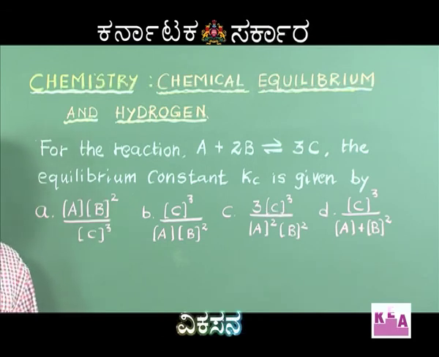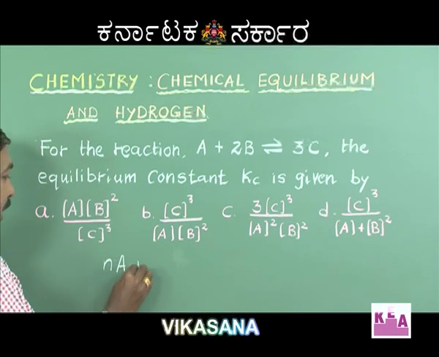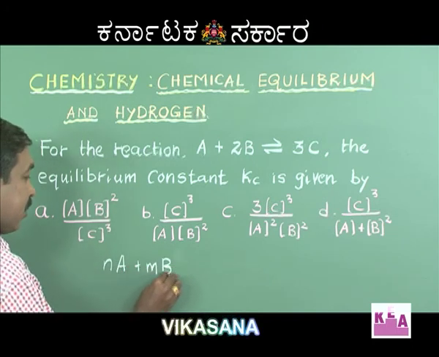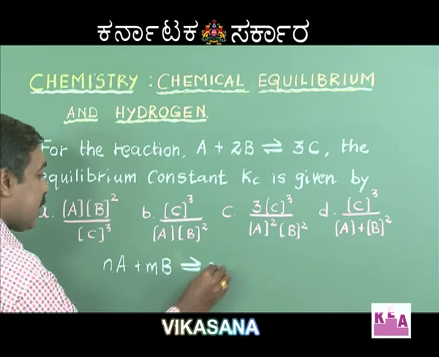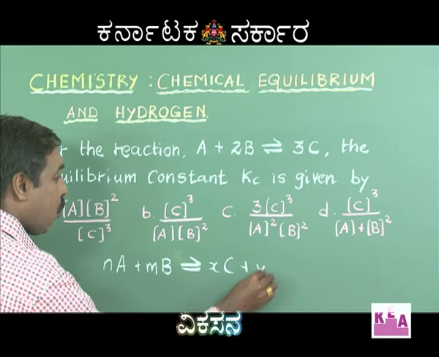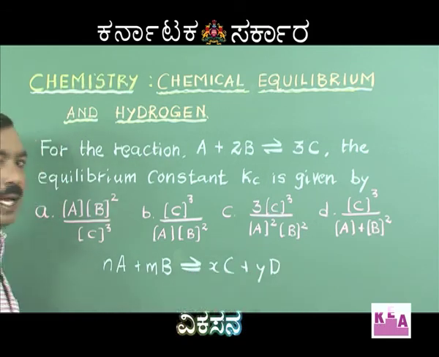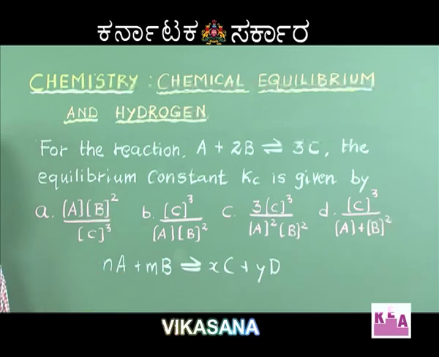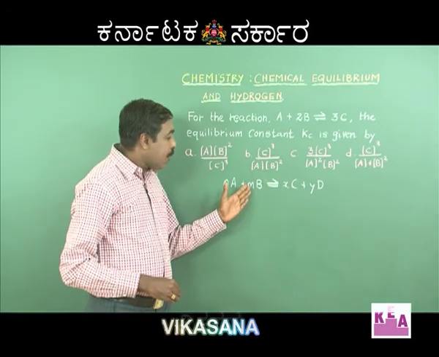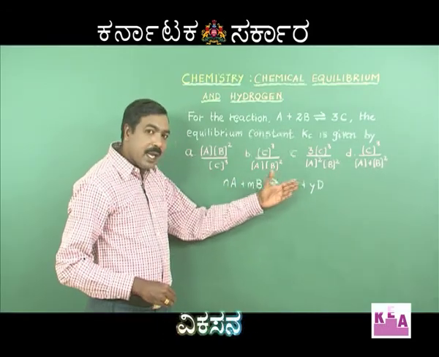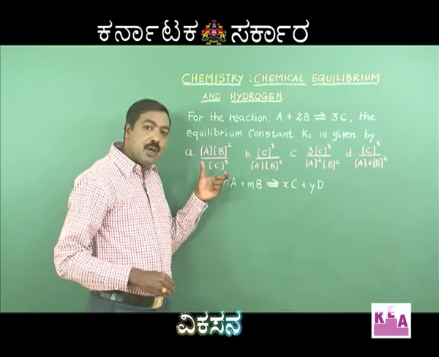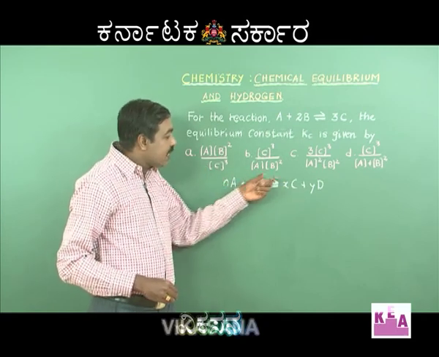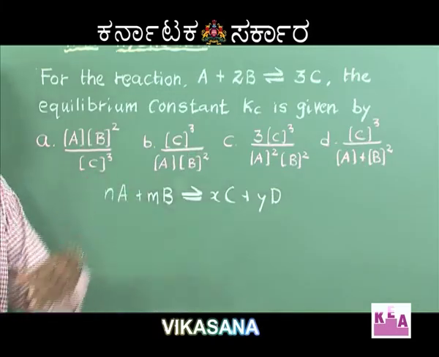I write a reversible reaction where nA plus mB is giving me xC plus yD. I understand that A and B are the reactants, C and D are the products, n, m, x and y are the number of moles of A, B, C and D respectively.